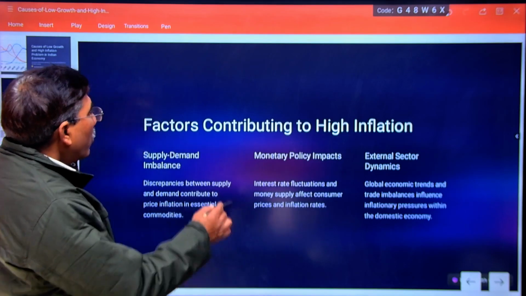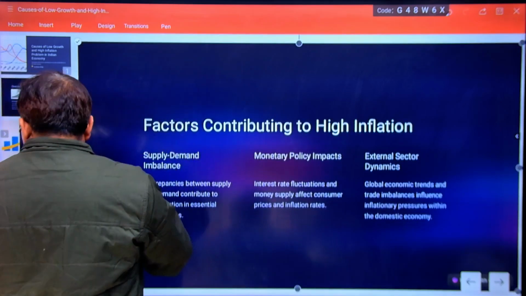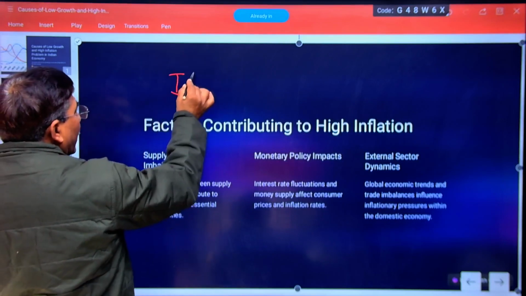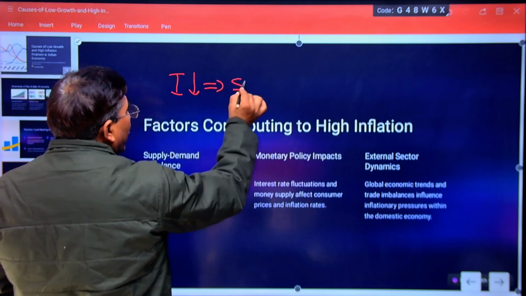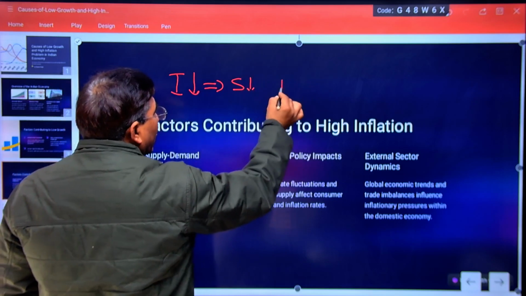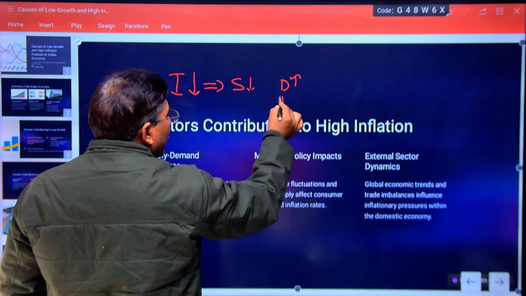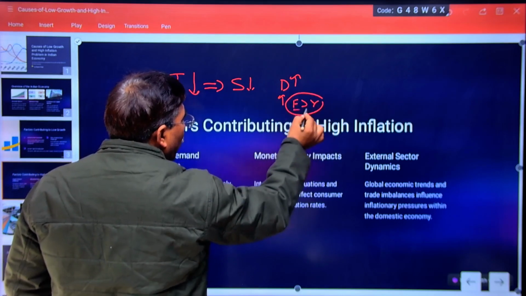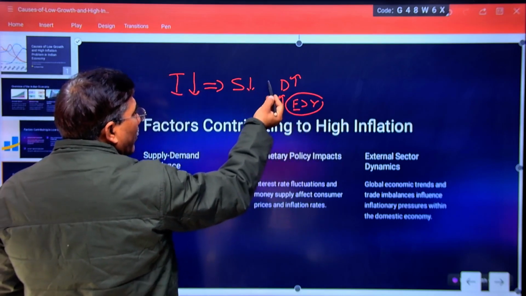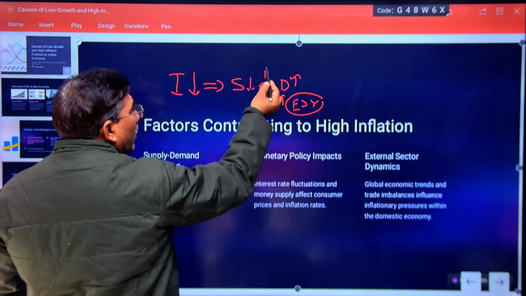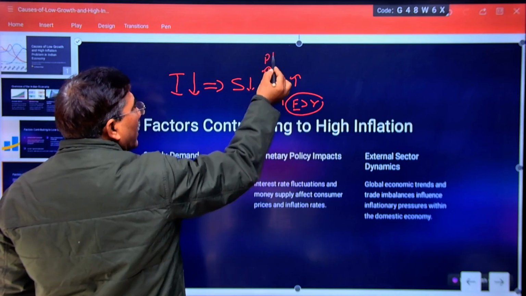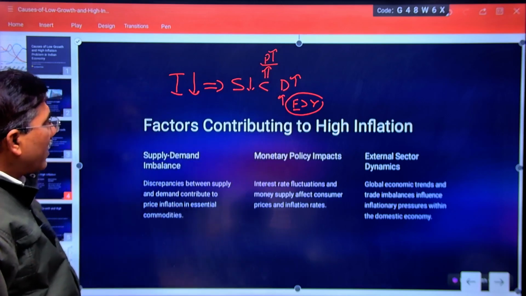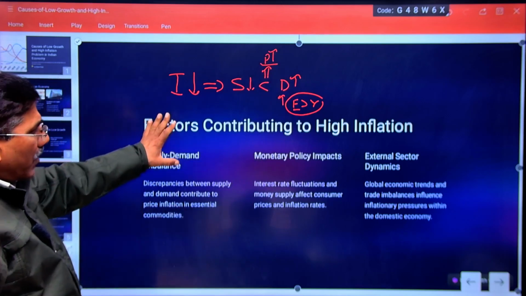As I told you, one side our investment is decreasing, and if investment is decreasing, supply is decreasing. Other side, demand is increasing. Why is this demand increasing? More fiscal deficit by the government, more public expenditure. In this way, supply is less, demand is more, responsible for increasing price in our economy. You can understand supply demand imbalances in this way during this time period.